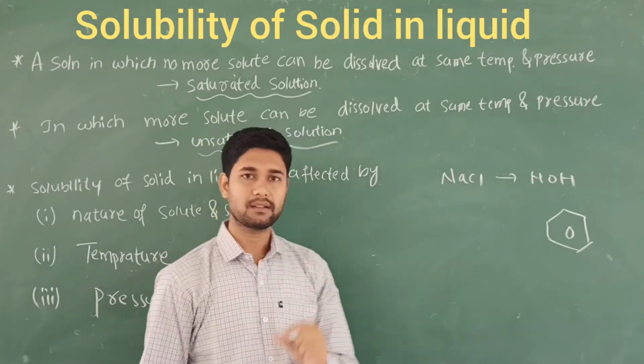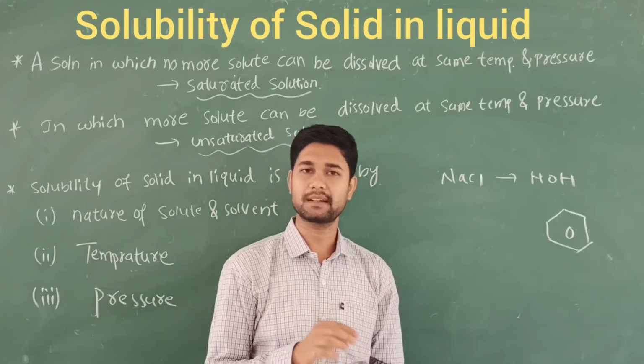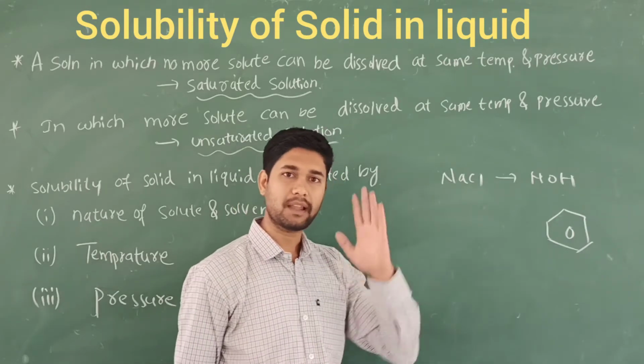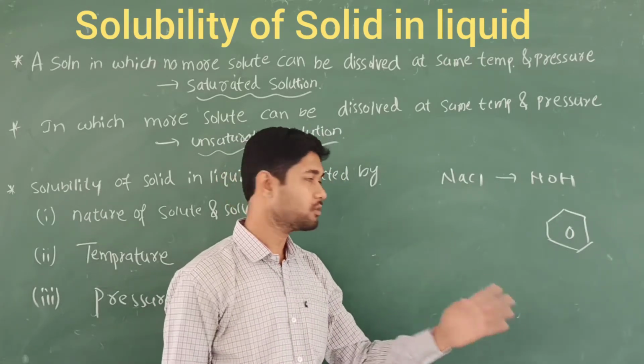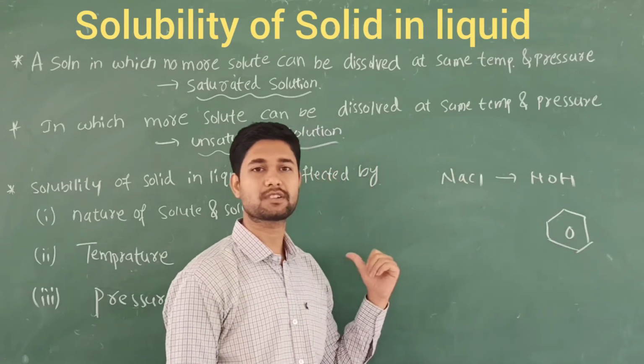If I take the damper balls, which you keep in bathrooms and with clothes, that is called naphthalene. You know this naphthalene. Naphthalene and anthracene both dissolve in benzene, but not in water. What is the reason? That is called the nature of a solute.